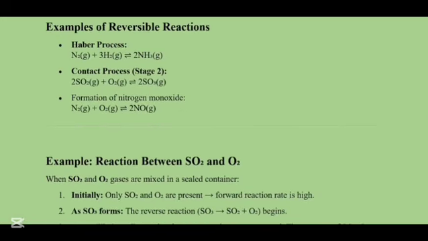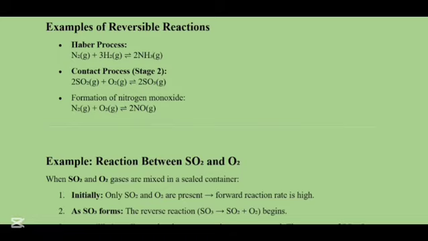Now let's talk about some examples of reversible reactions. The first is nitrogen, N2, being added with hydrogen, 3H2. Then we have a forward arrow and a reverse arrow. This basically means that the nitrogen and the hydrogen combine to produce 2NH3, which is a gas, but they can convert back to their reactant form.